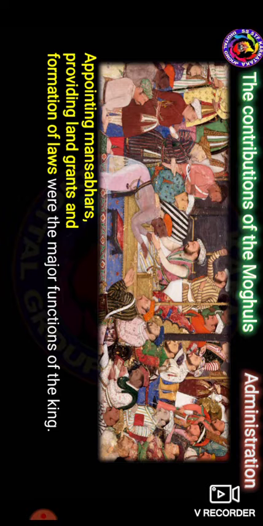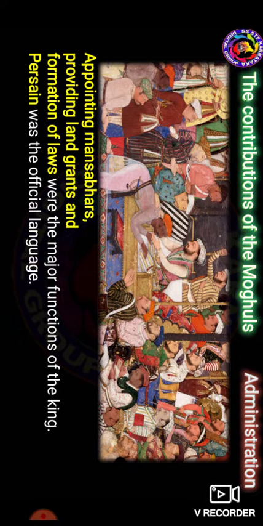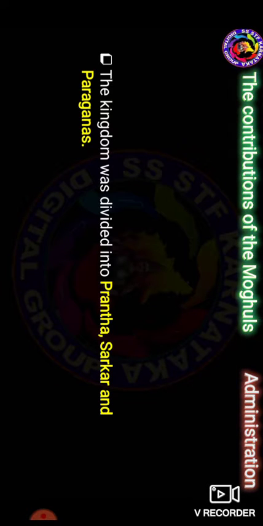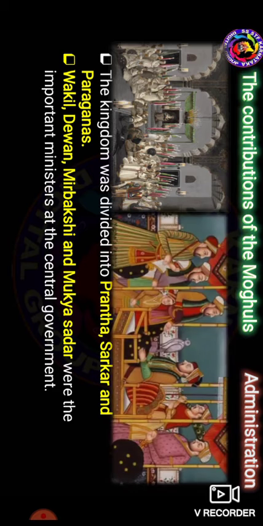Persian was the official language in this kingdom. The kingdom was divided into Pranta, Sarkar and Paraganas. The Wakil and Diwan, and then Mir Bakshi and Mukhya Sadar were the important ministers at the center of the government.